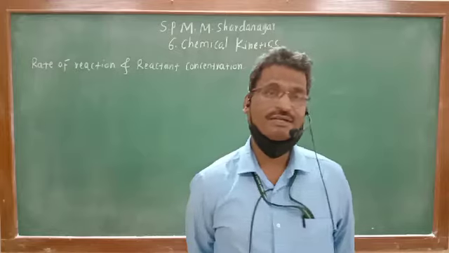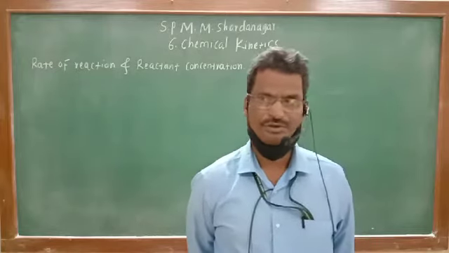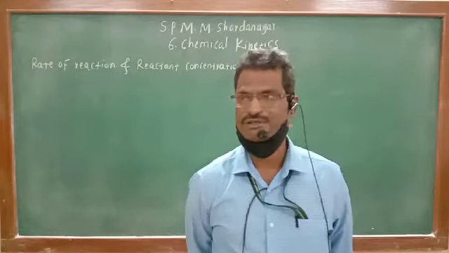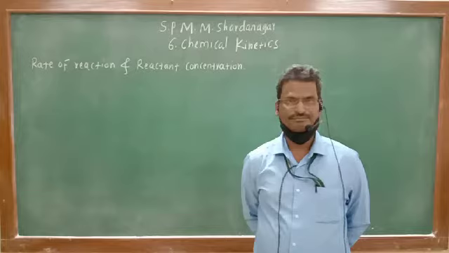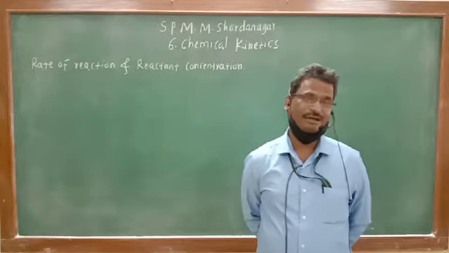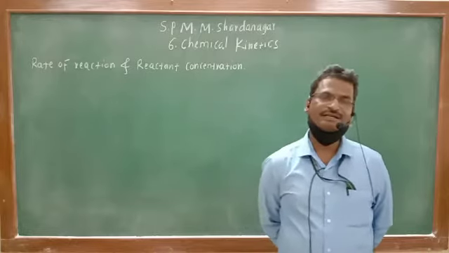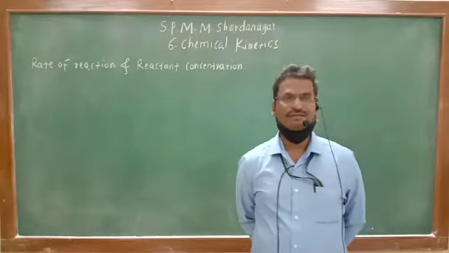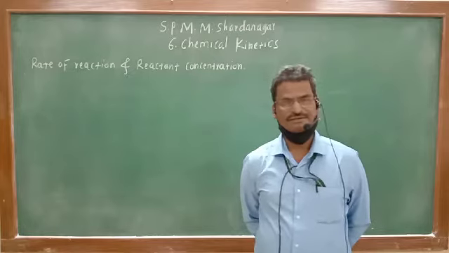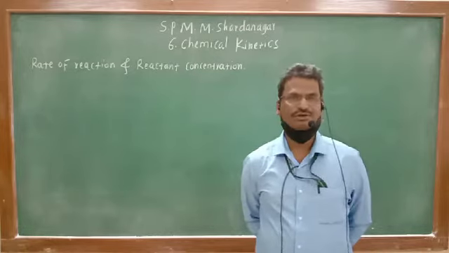Then we have seen the rate of reaction. Two types of rate of reaction we have seen: average rate of reaction and instantaneous rate of reaction. In the average rate of reaction, the change in concentration is bigger, since the time interval is also a large one. Whereas in the instantaneous rate of reaction, change in concentration is less, since the time interval is shortened.